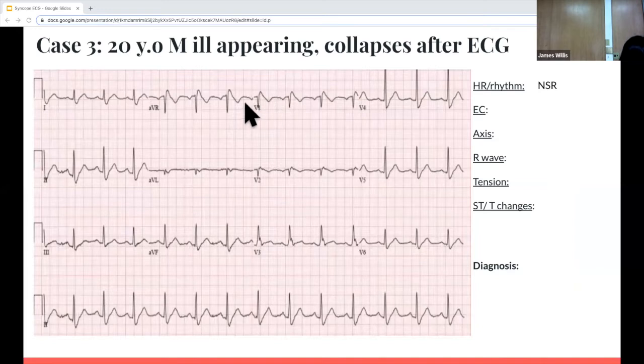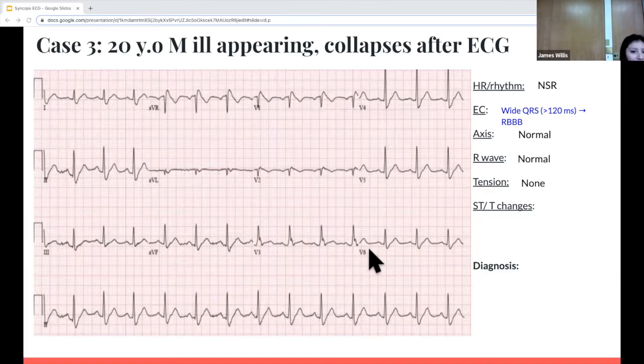Let's look here. Close, so there's widening of the QRS. Specifically, you can see it in V1 and V2. It's wide, greater than 120 milliseconds. And then you'll see also the RSR prime in V1 and the slurred upstroke of the S wave in V6. And then the axis, looking at leads 1 and aVF both pointing up, is normal. The R wave is normal.